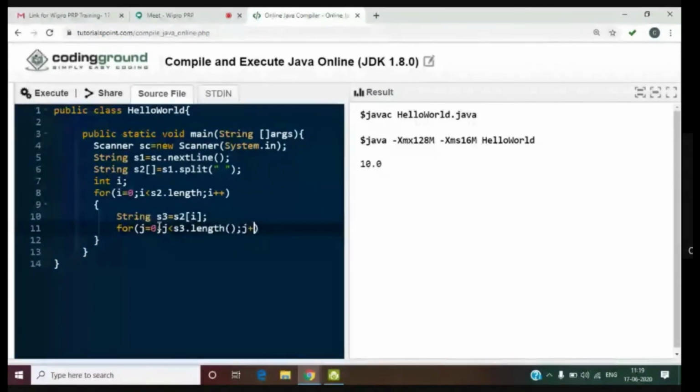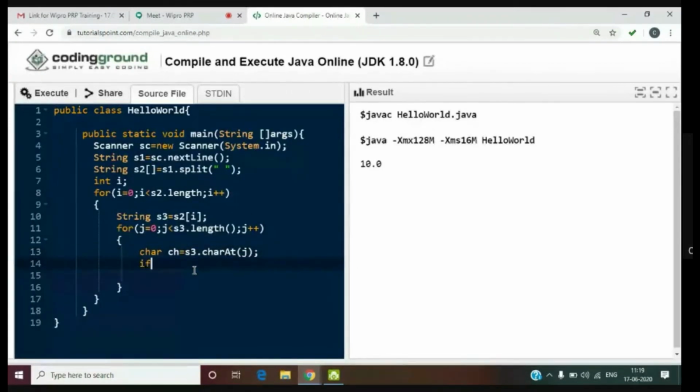Okay. So now what is the thing? I'm getting each and every individual string into S3. So now S3 is the one which I have to check and toggle. So first I'll get the character, char ch equal to S3 dot charAt of j. See, if I use the charAt method, I'll get individual characters. I hope you remember it. So now I got the character.